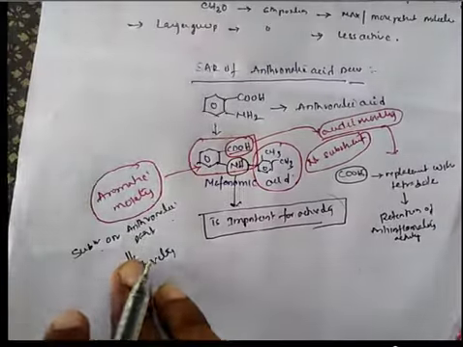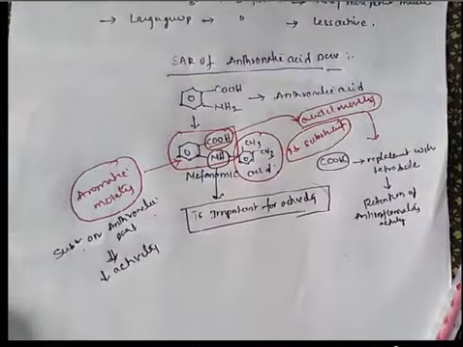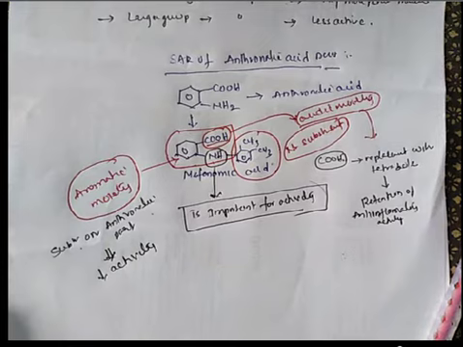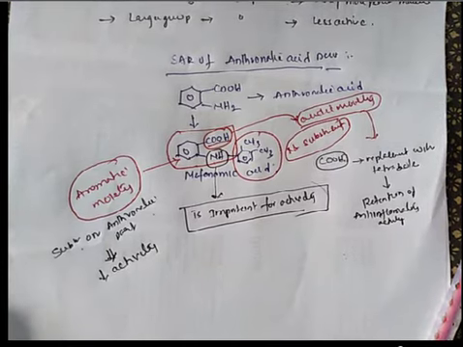So we should not touch this aromatic anthranilic part.